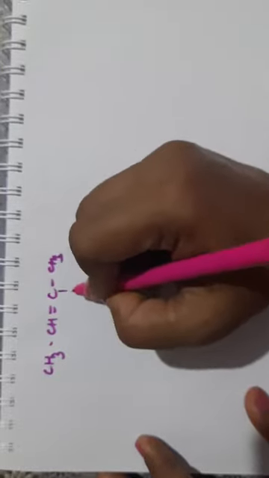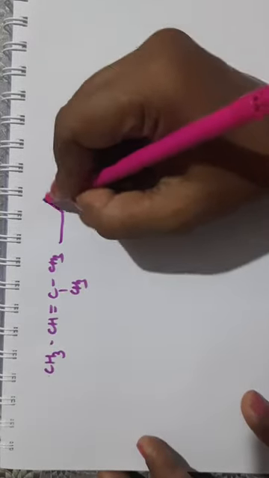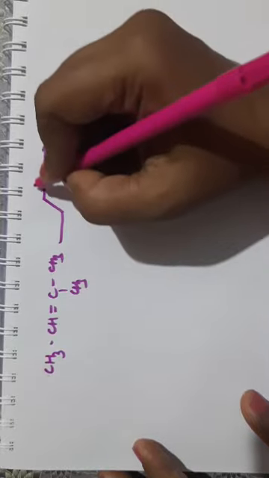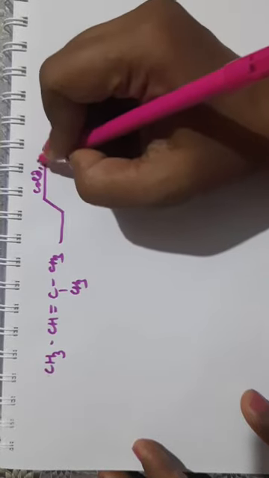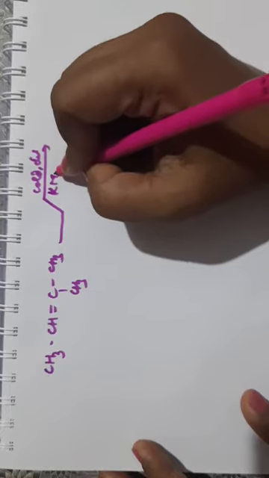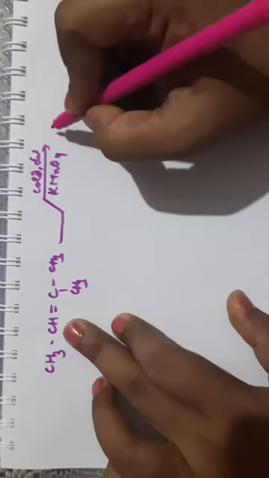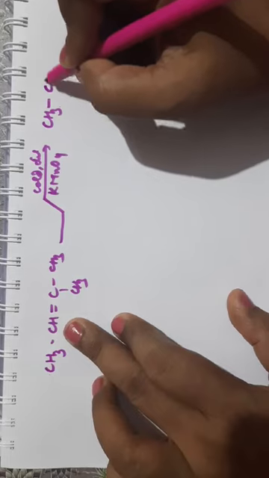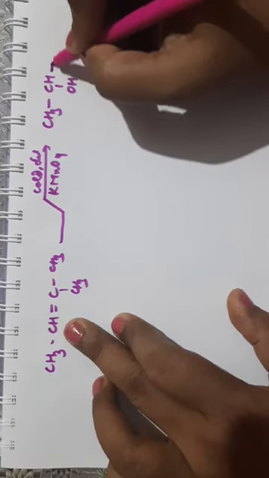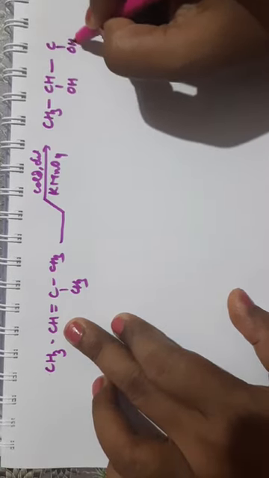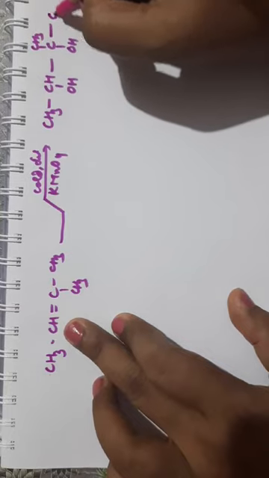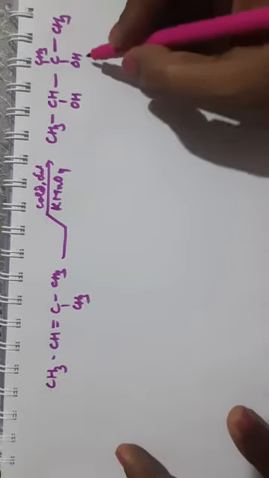Suppose we have this compound CH3 CH double bond C CH3 CH3. Clear? Now if we are treating it with Bayer's reagent, cold dilute alkaline KMnO4, then OH will be attached at each carbon. We will get CH3 CH(OH) C(OH) CH3 CH3, which I am writing here. So you will get vicinal diols in this case.